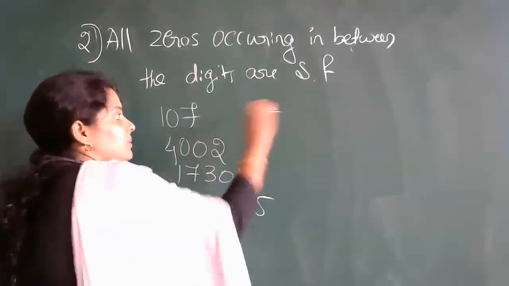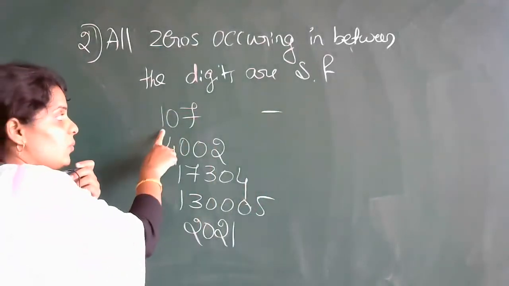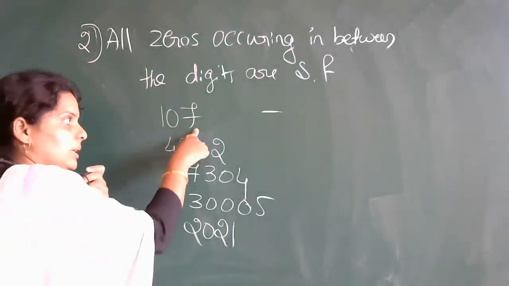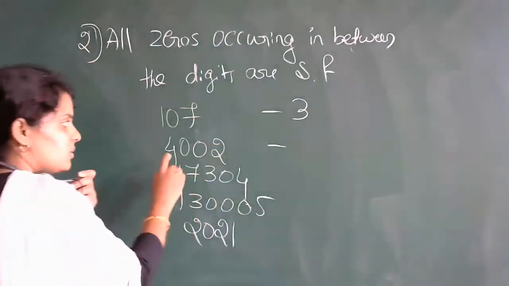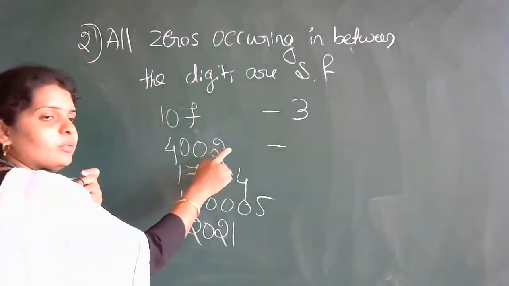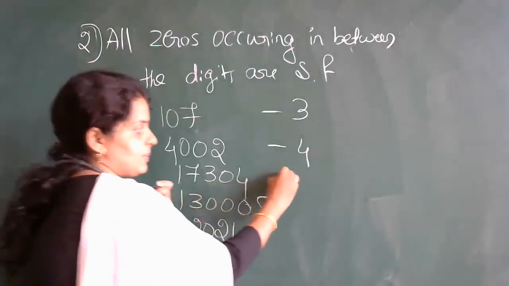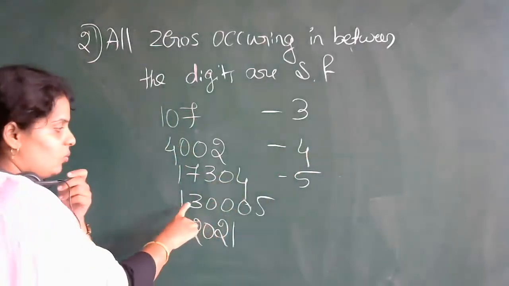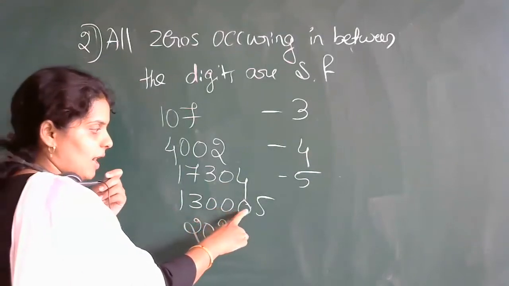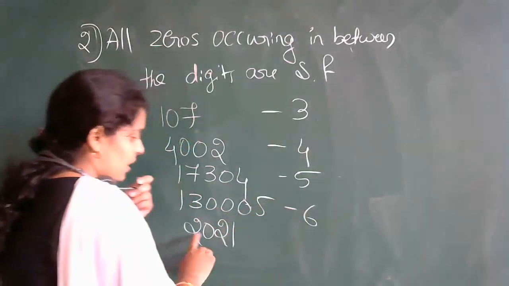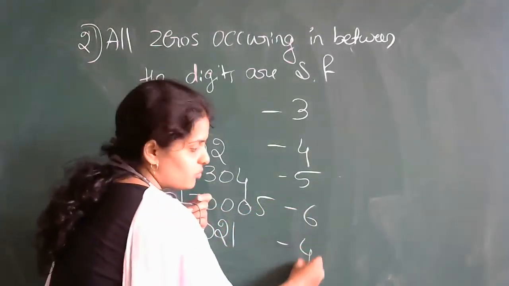If I write the answer, you can understand easily. See, here the significant figures are 1, 2, 3. Next, 1, 2, 3, 4. Next, 1, 2, 3, 4, 5. Correct? 1, 2, 3, 4, 5, 6. 1, 2, 3, 4. Understood? Very simple again.